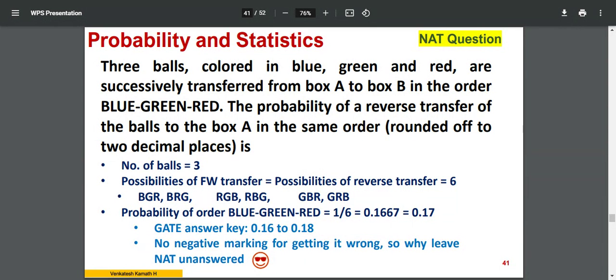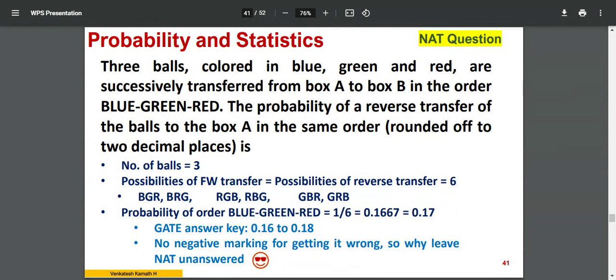So totally 6 possibilities were there, but I transferred in one particular order only. That is 1 in 6. I made a chance of 1 in 6. 1 in 6 is 0.1667. They asked you for 2 decimals, so the answer is 0.17. So the answer for this is 0.17.